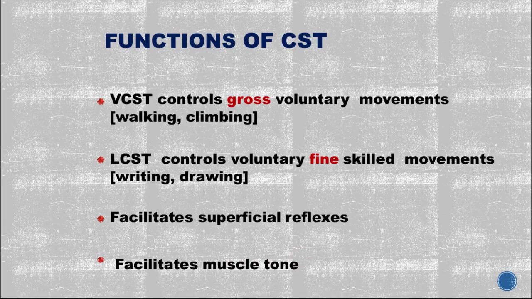Now, I am not covering the upper motor neuron and the lower motor neuron. In the next class we will talk about the lesions, what will happen if there is a lesion in the spinal cord, what will happen if there are lesions at the higher center like decerebrate and decorticate rigidity, and at that particular time I will talk about the upper motor neuron and the lower motor neuron. Okay. Otherwise it will become a very long class, that is why I am skipping that part. In the next class all these things will be covered. Among those we will discuss why it facilitates the superficial reflex and muscle tone.